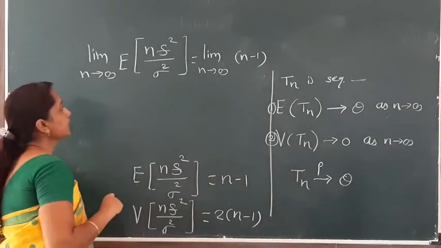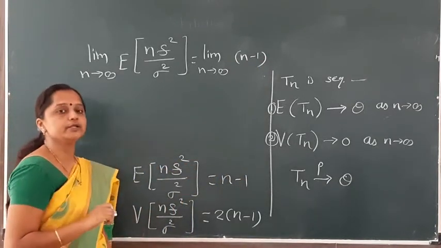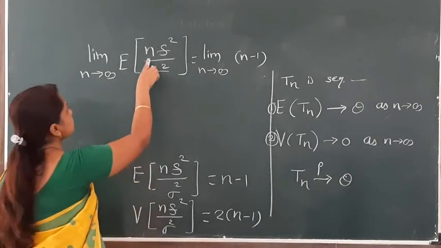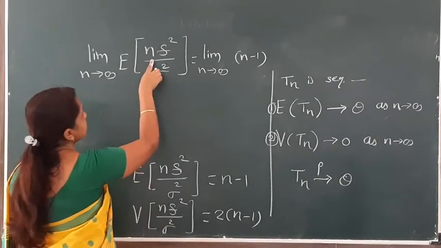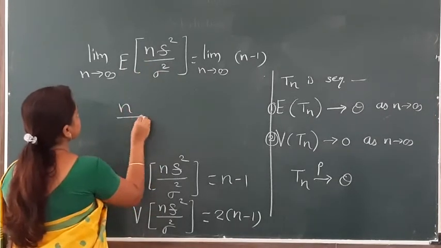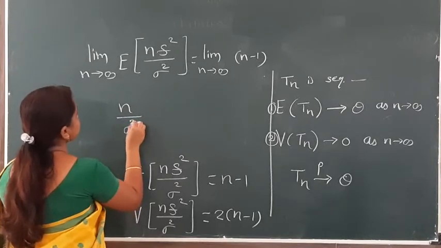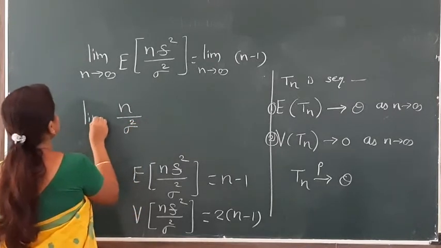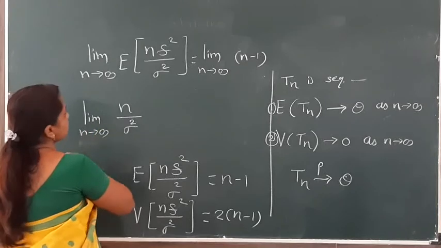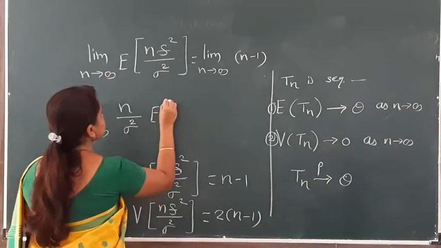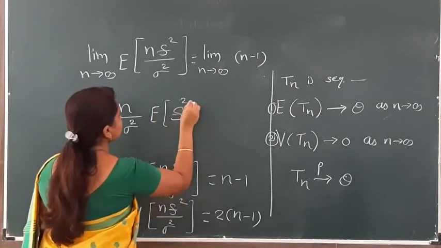And we know the property of expectation: constant terms are taken outside the bracket. So n is a constant here, and sigma square is also a constant. The only remaining term is the expectation of S square.